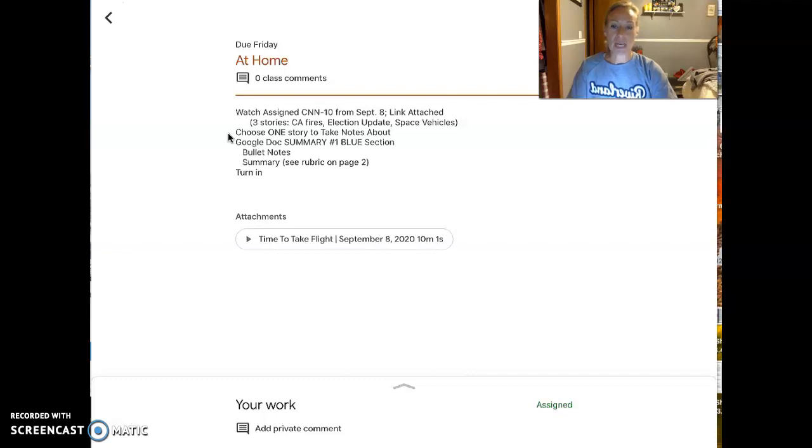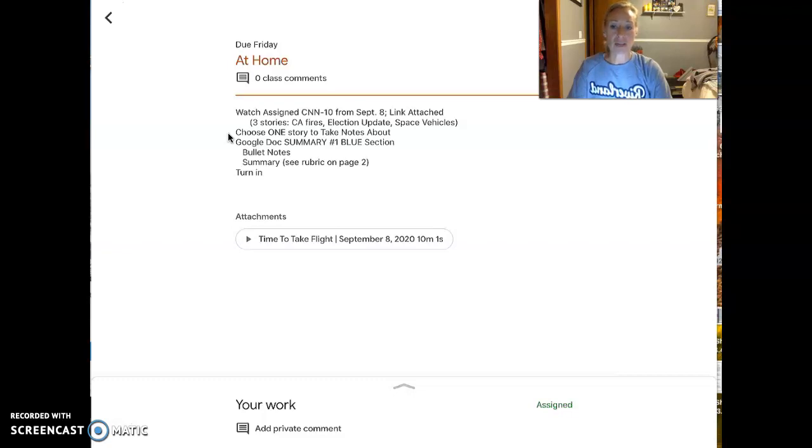So at home, it says watch assigned CNN 10 from September 8th. That is the date that it was video recorded. That is the one that you are assigned to watch. There are 3 stories that you get to choose one of: California wildfires, the election update, or space vehicles. Again, choose one of those stories to take notes about.